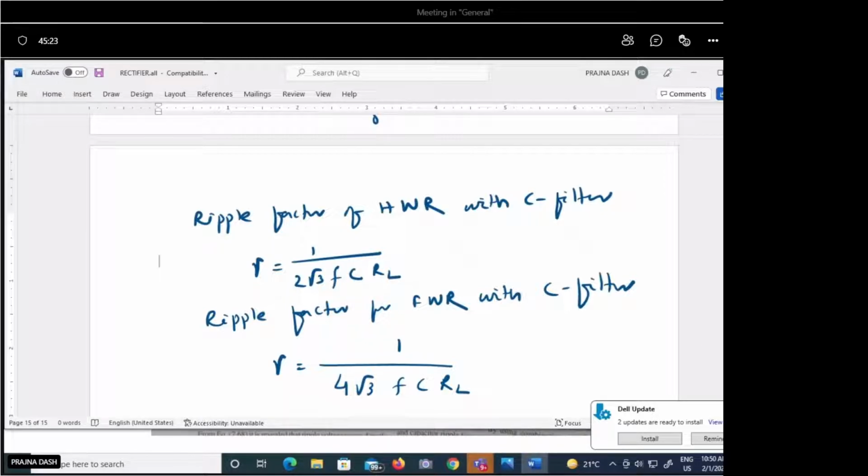In the evening class, at 4:30, we will take the class. We will solve some numericals as well, and we will start the Zener diode. If we extend beyond 5:20 by 10-15 minutes, is there any issue? No, ma'am. Yes, we will solve some numericals and also start the Zener diode, so that tomorrow morning's class we can complete the Zener diode.